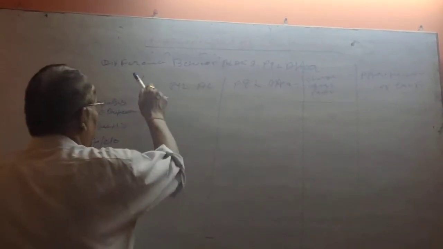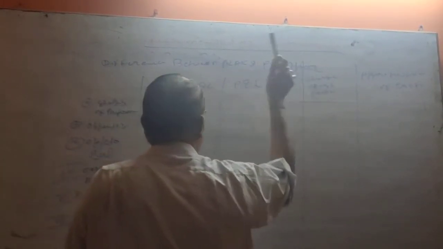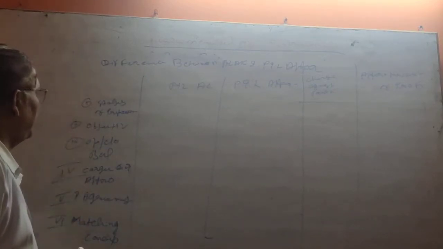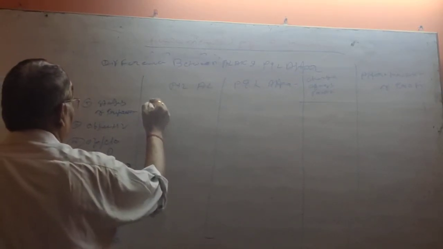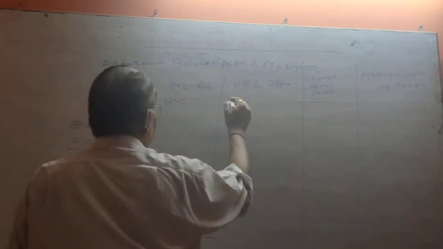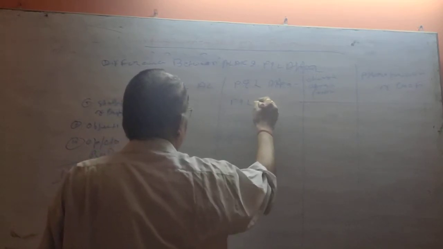Let's discuss the difference between the PL account and the PL appropriation account. The first is the stage of preparation. The PL account is prepared after the trading account. The PL appropriation account is prepared after the profit and loss account.